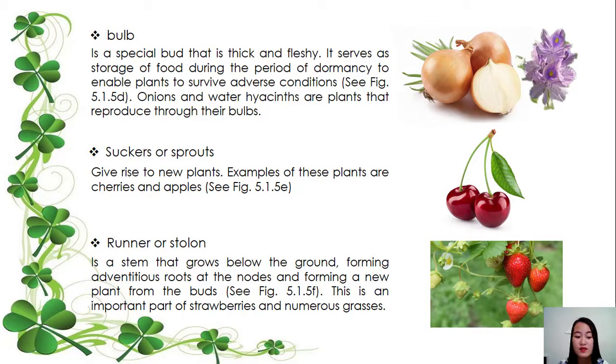Next, we have the runner or stolon. Is a stem that grows below the ground, forming adventitious roots at the nodes and forming a new plant from the buds. This is an important part of strawberries and numerous grasses. Ayan. So, yung kanilang mga nodes, yung mga roots nila, ayan. So, mabilis silang mag-form ng panibago. Kasi yung mga strawberry po, sila ay mga pahaba kumbaga yung sumibol.